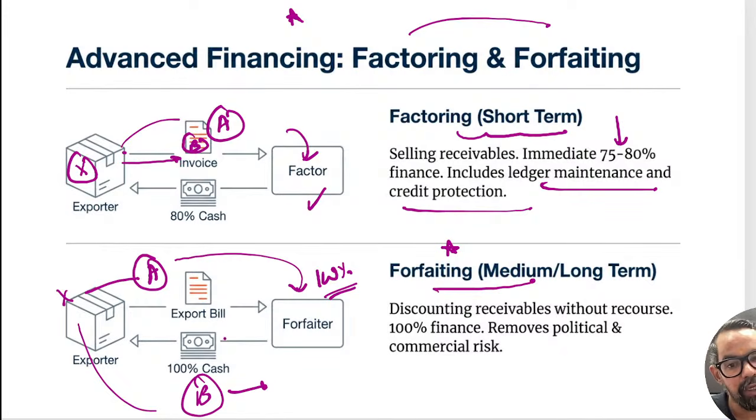In this case it is backed by an LC and it is always without recourse. So the credit risk is borne by the forfaiter or the bank itself. So discounting receivables without recourse, 100% finance, removes political and commercial risk for the exporter itself, right? So these are the areas which generally come under this particular one.